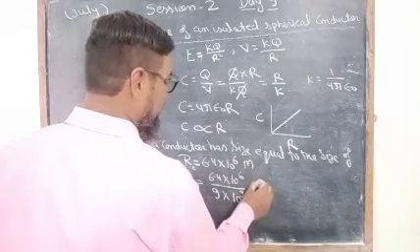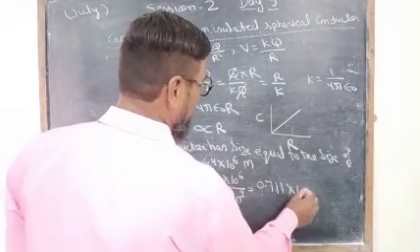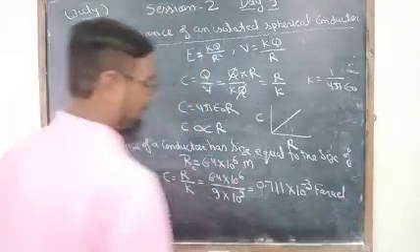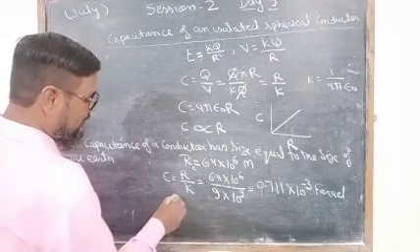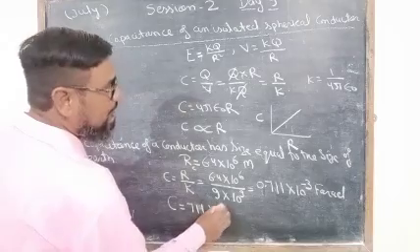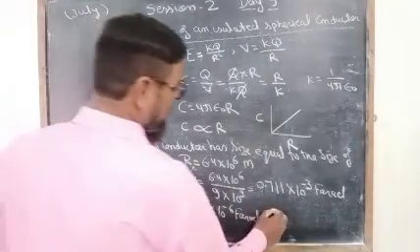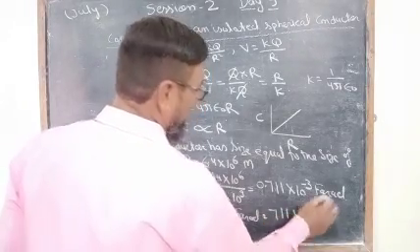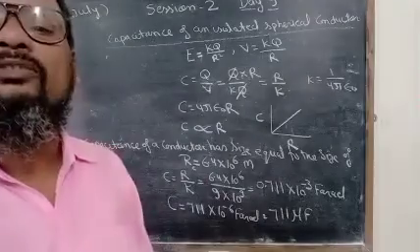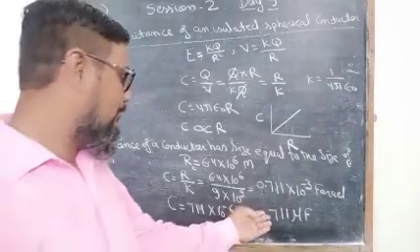So this is 0.711 into 10 raised to the power minus 3 farad, or C is equal to 711 into 10 raised to the power minus 6 farad, or 711 microfarad.